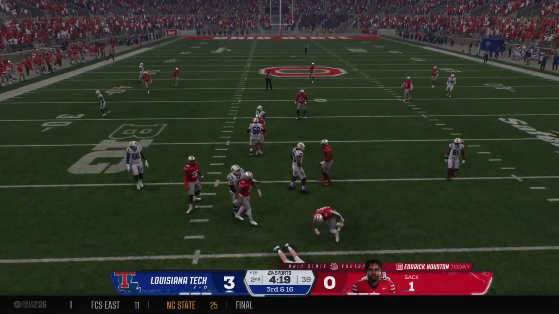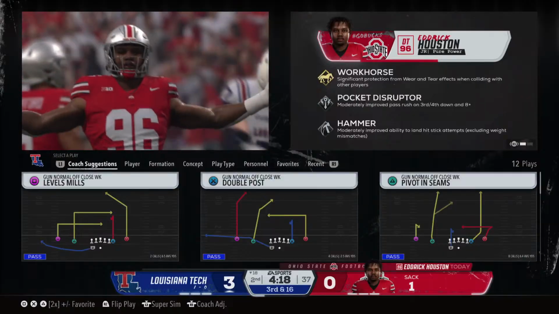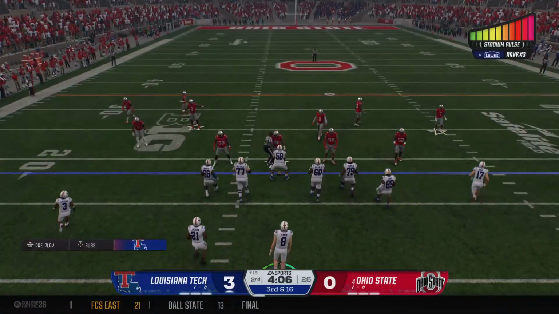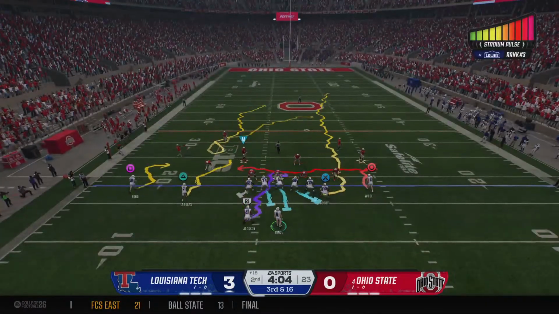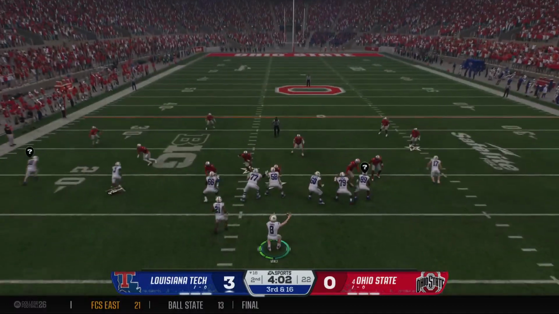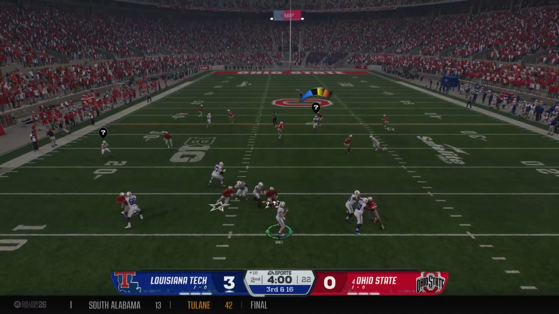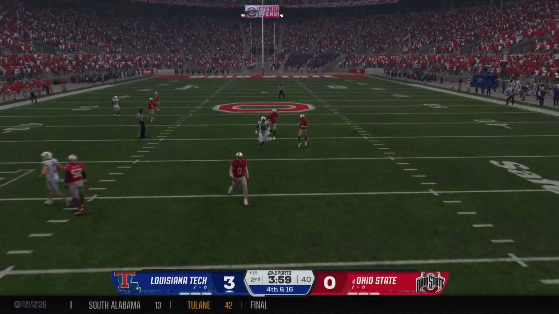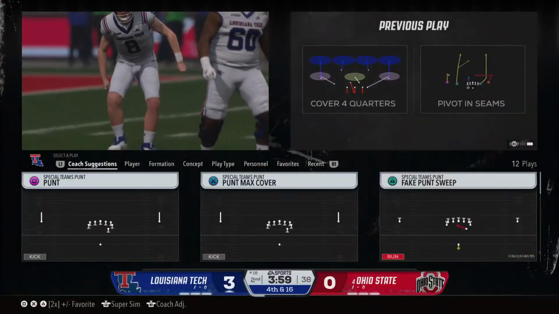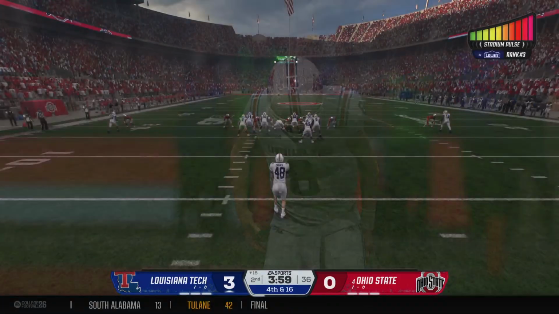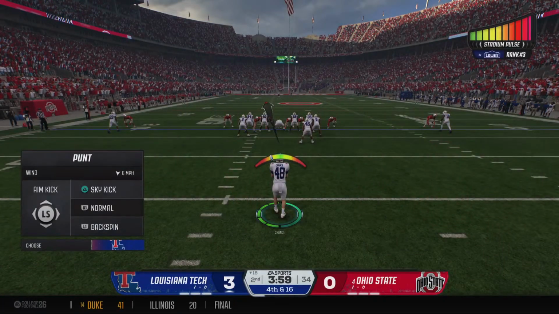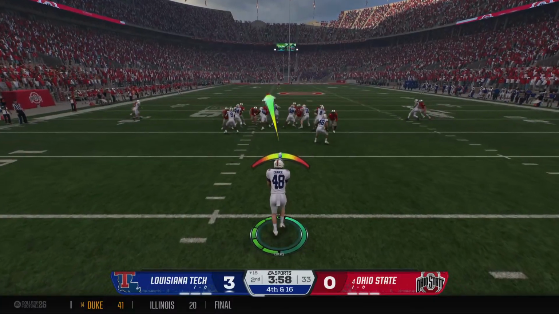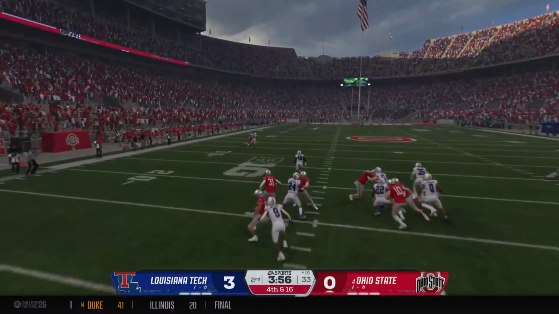And the pressure gets there. And down he goes at the 18. Now a lot of work to do to move the chains, keep this drive alive after that earlier sack. Bringing the heat. That pass not close as he got drilled trying to deliver it, and it'll bring up 4th down. Louisiana Tech will have to punt. They'll have to boot it away for the first time tonight.